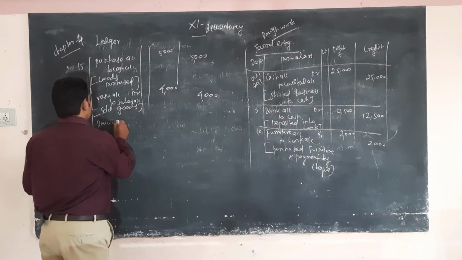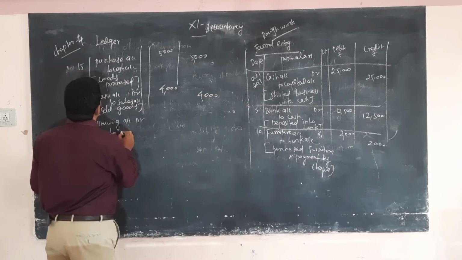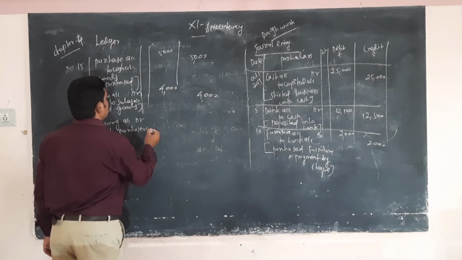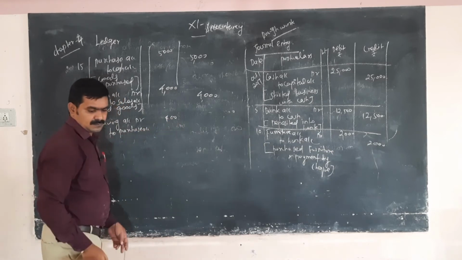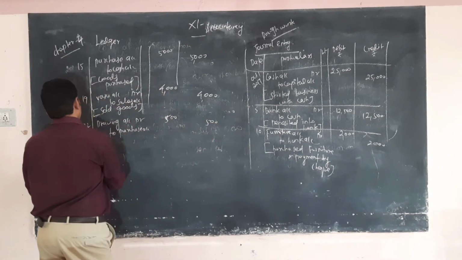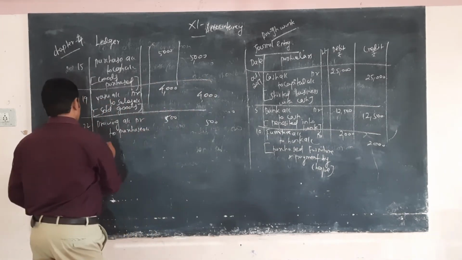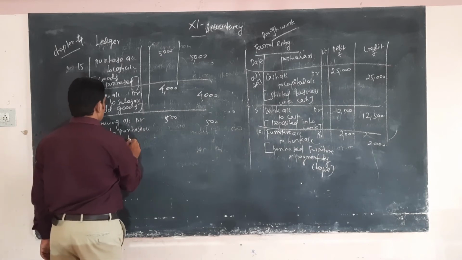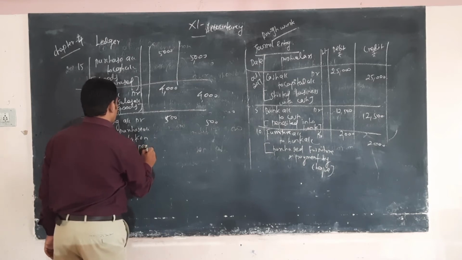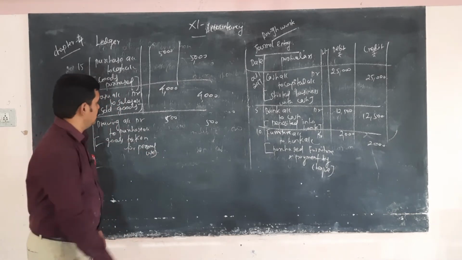Drawing account debtor to purchase account, 500. Goods taken for personal use.